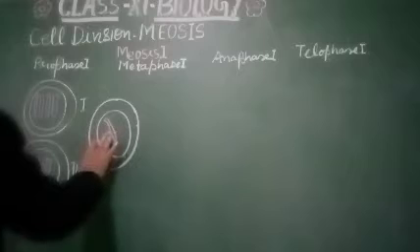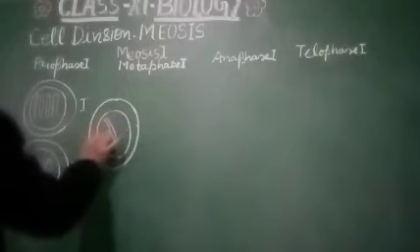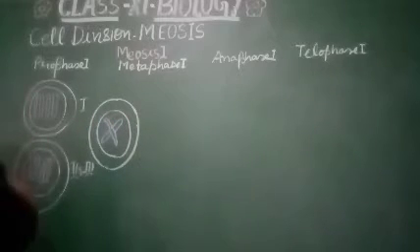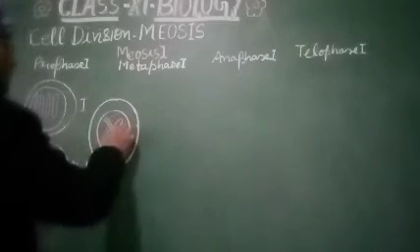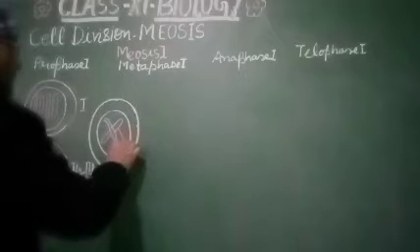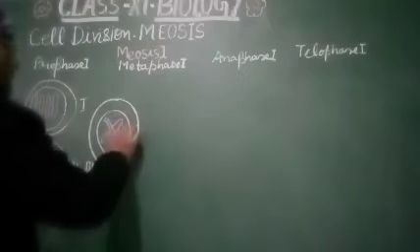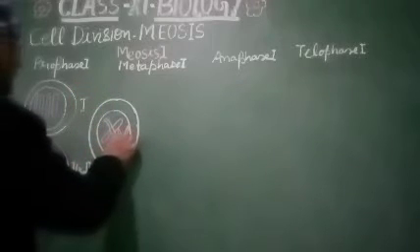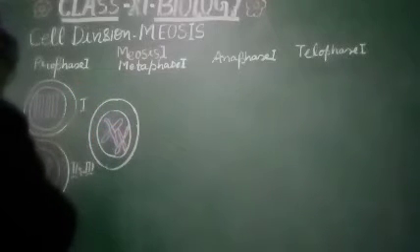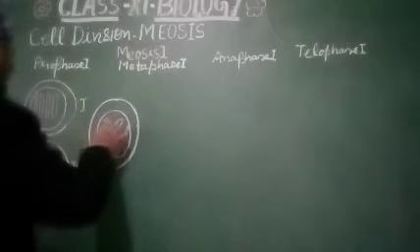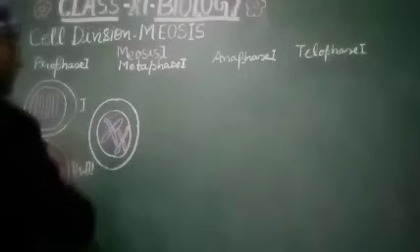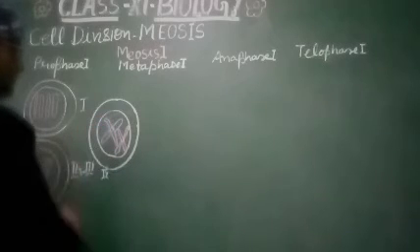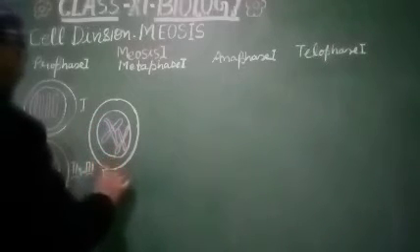The formation of X-shaped structure, that will be like X, something like this. And with other chromosomes, the formation of chiasmata structure will be something like this. Okay. So chiasmata will be formed inside this. This is the fourth stage, and this is diplotene.